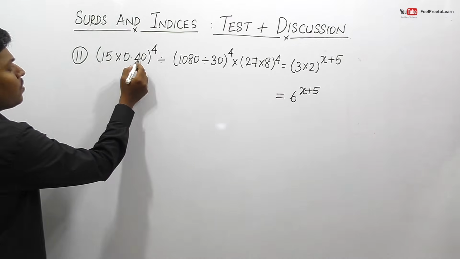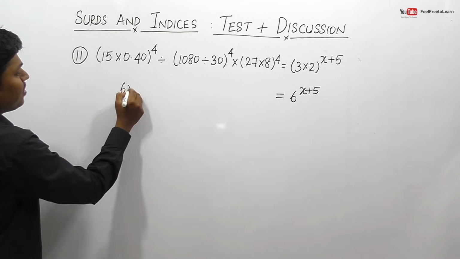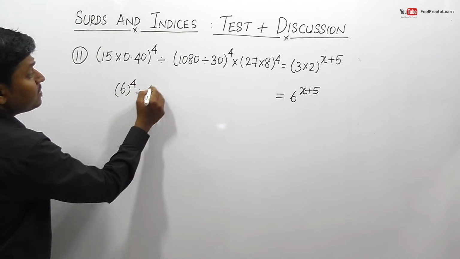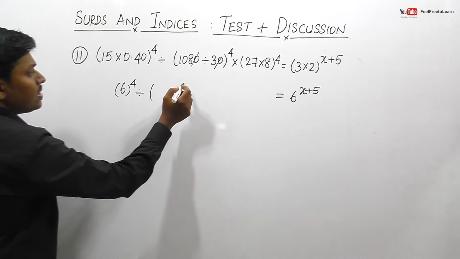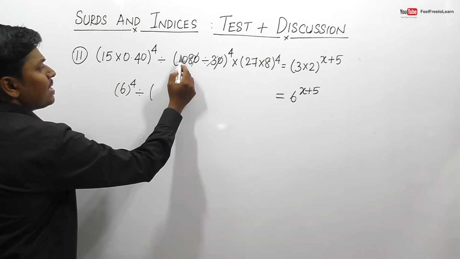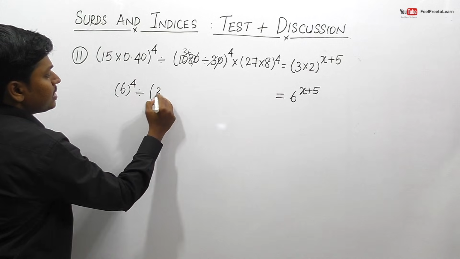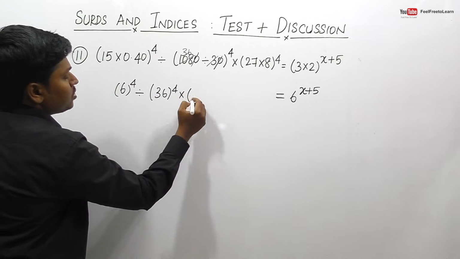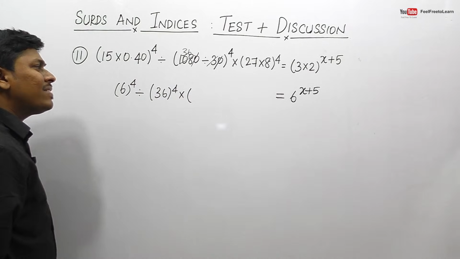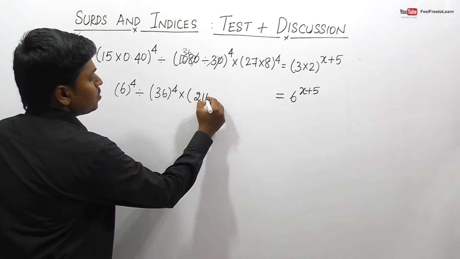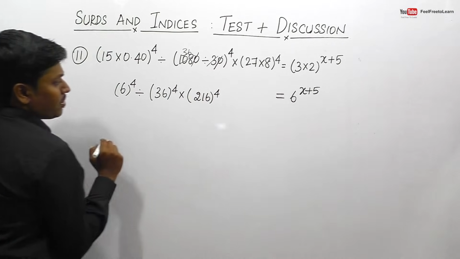So 15 into 4 can be written as 6, right? So 6 power 4. So similarly, division. So friends, we can cancel 0 and 0. So finally this can be written as 36, right? So 36 power 4. So into 27 into 8. So 27 into 8 will be 216. So 216 power 4 is equal to 6 power x plus 5.